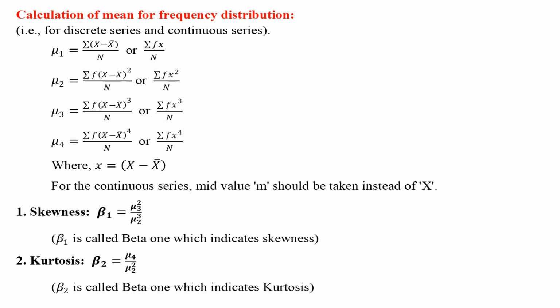That's for discrete series and continuous series. For the continuous series, mid-value, m, should be taken instead of x. 1. Skewness, that's beta 1, is mu3 square by mu2 raised to 3. 2. Kurtosis, that's beta 2, is mu4 by mu2 raised to 2.